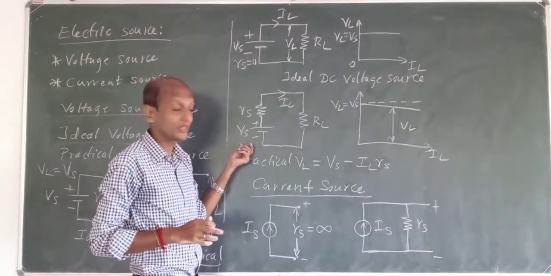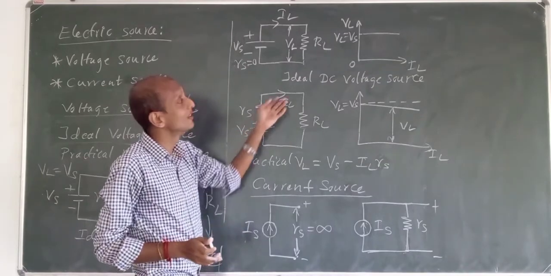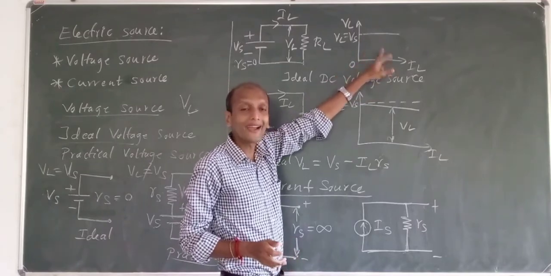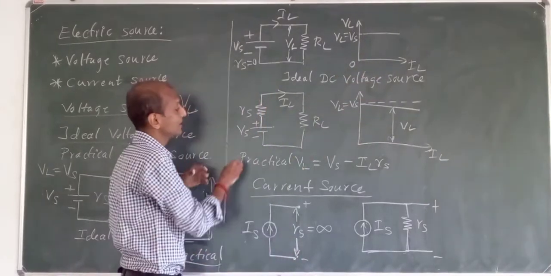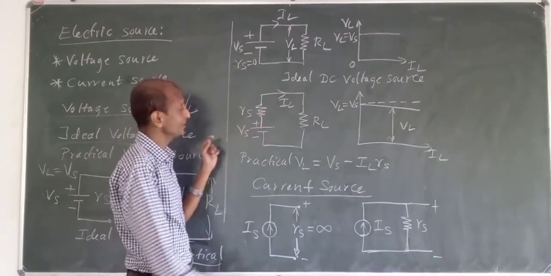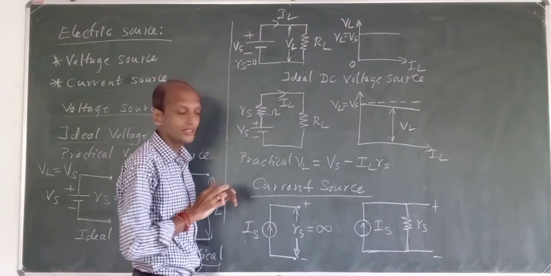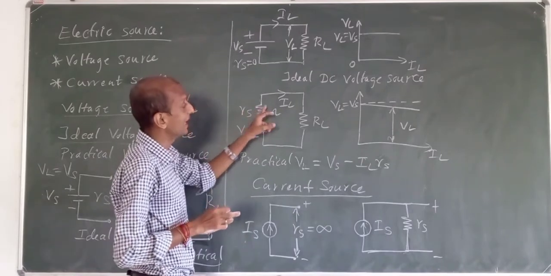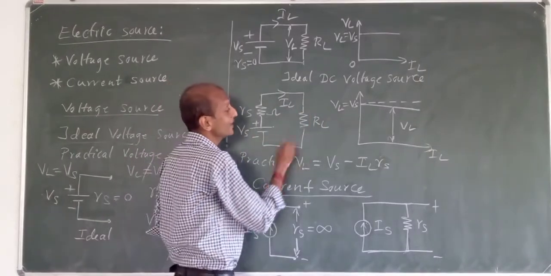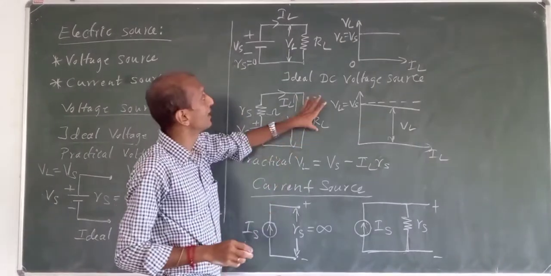So we will call this an ideal DC voltage source. Now coming to the practical voltage source. Here we can see something happening in a different manner. Here it is the ideal thing, this is the practical thing. Now we have this Vs and Rs in series with this voltage source, and Rs will be of some value in ohms. Some IL will flow through your RL, and we will have some voltage drop VL across your load resistance RL.